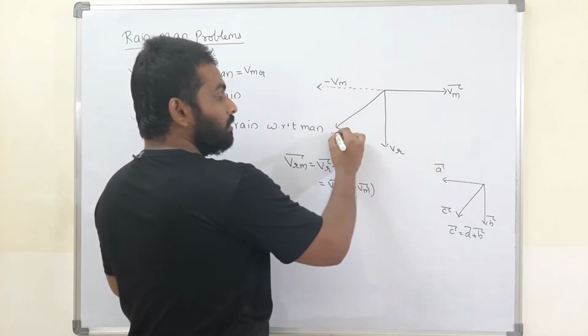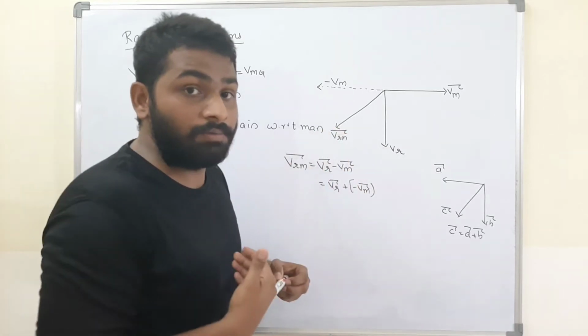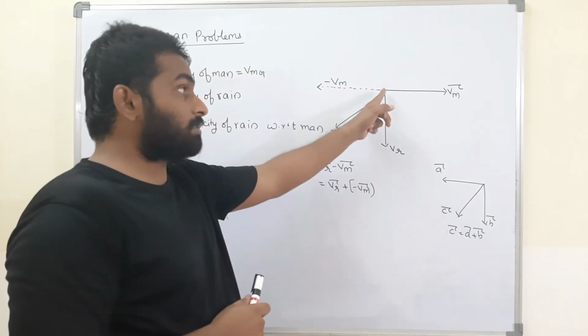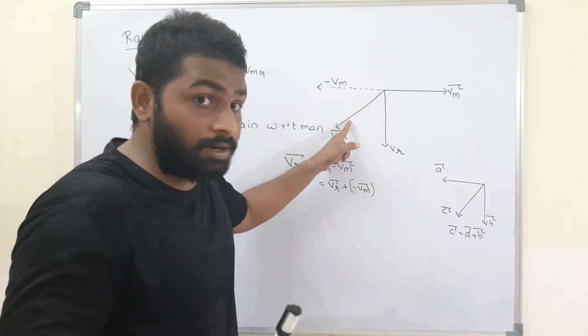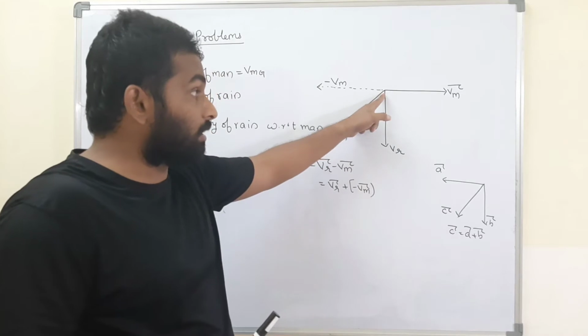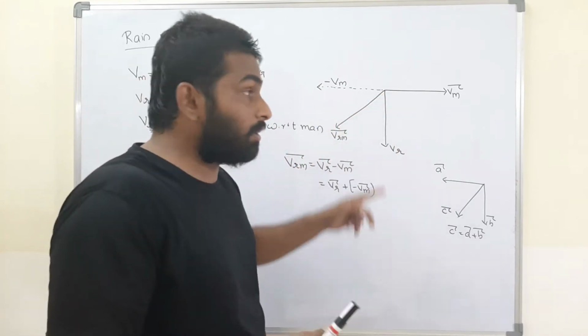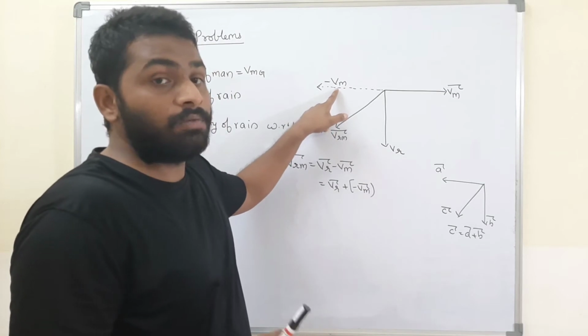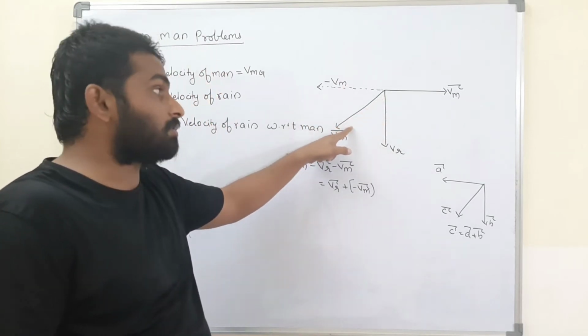This is the velocity of rain with respect to man. That means the man will feel as if the rain is falling in this direction. Actually, the rain is falling vertically only, but whenever he is moving with speed, you will feel as if the rain is falling in this direction.